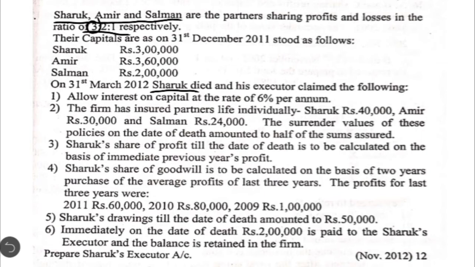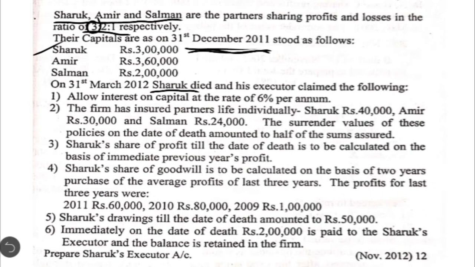Then the second thing we need to analyze here is that their capitals as on 31st December 2011 stood as follows. This is the date on which the previous balance sheet is prepared, the closure of the previous year. As per that, the capitals of the three partners were 3 lakh, 3,60,000 and 2 lakh. We have to identify the capital that belongs to deceased partner Shahrukh, because when we prepare Shahrukh's capital account, that amount appears as an opening balance, balance brought down, 3 lakh rupees.